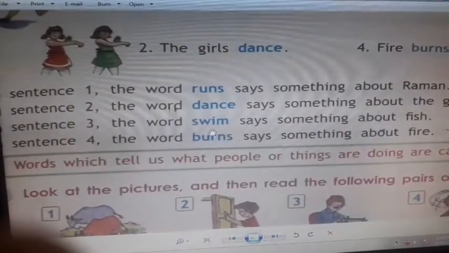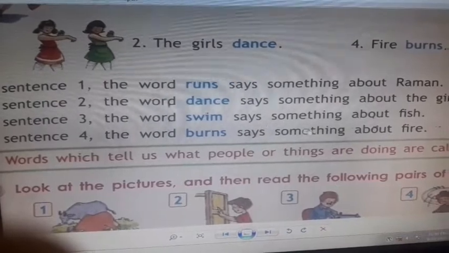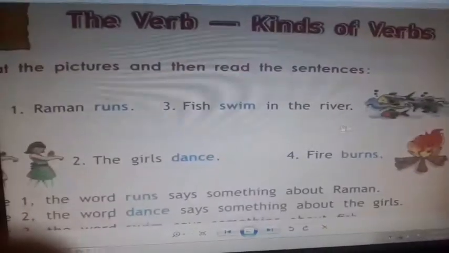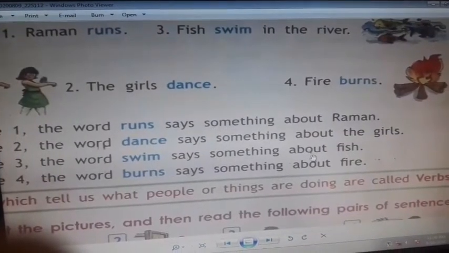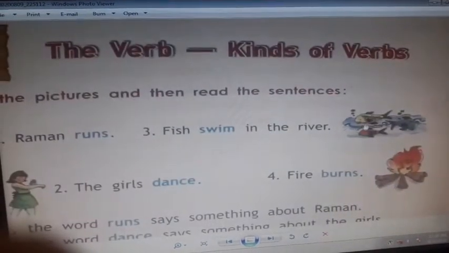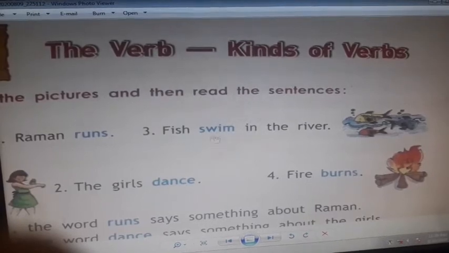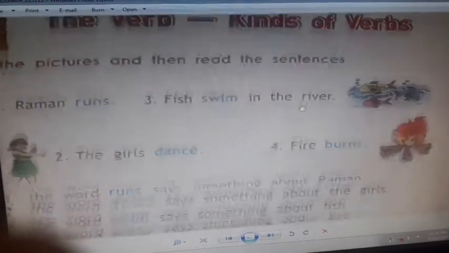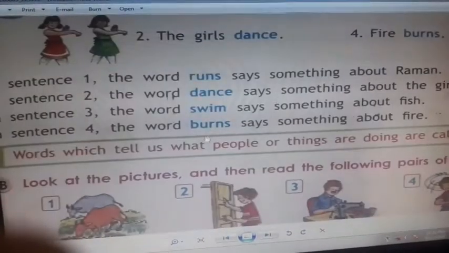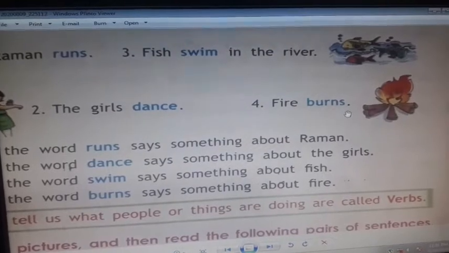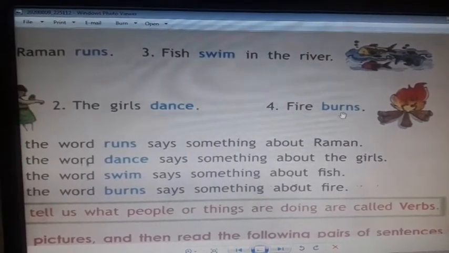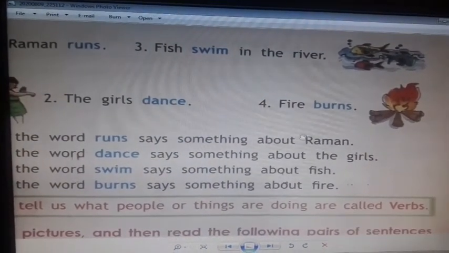Number 3, the word swim says something about fish. What are the fish doing? They are swimming. So, fish swim in the river. In sentence number 4, the word burns says something about fire. Fire burns.